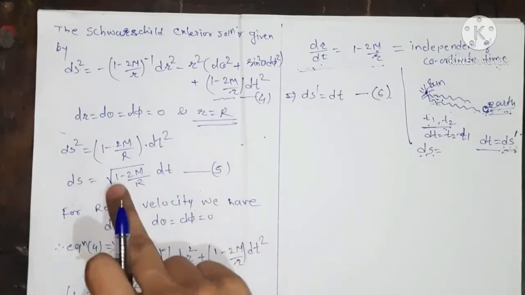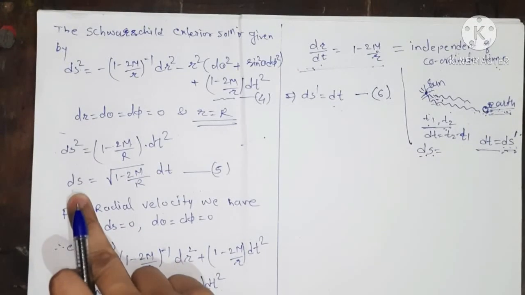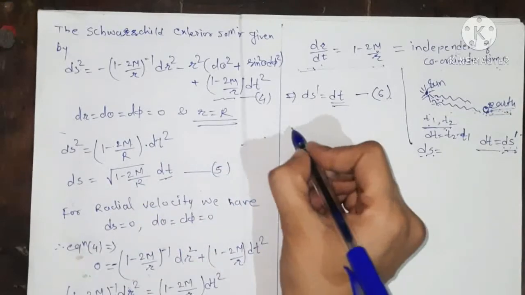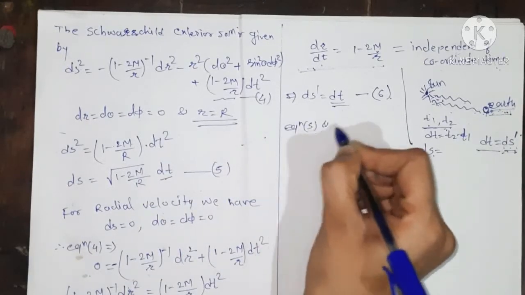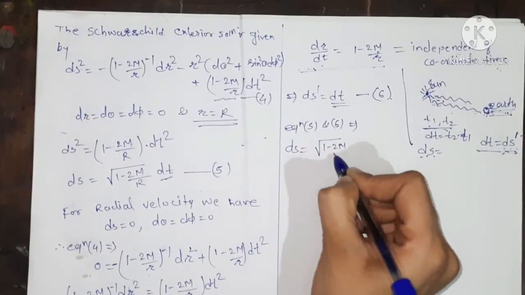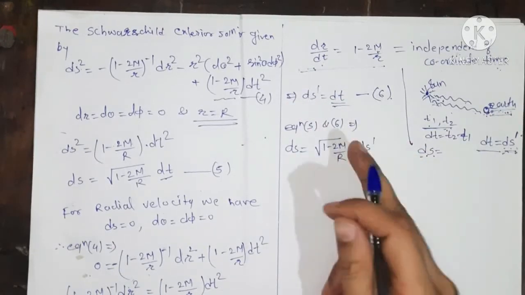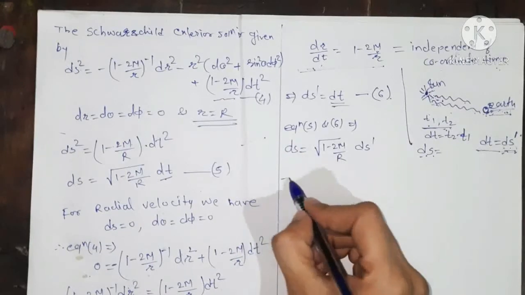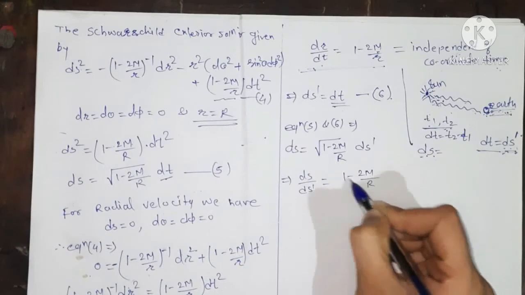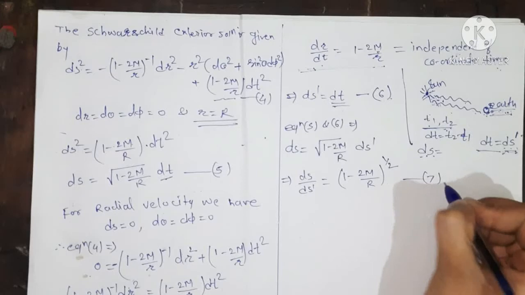Now, because ds dash equals dt, we substitute the value of dt in equation 5. So from equations 5 and 6, ds equals the square root of 1 minus 2m upon capital R, times dt, and dt is nothing but our ds dash. Now this implies that ds upon ds dash equals (1 minus 2m upon R) to the power half, where the square root means to the power half. We give this as equation number 7.